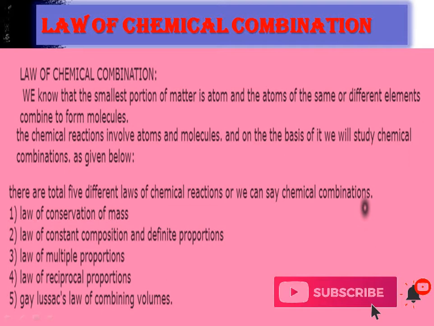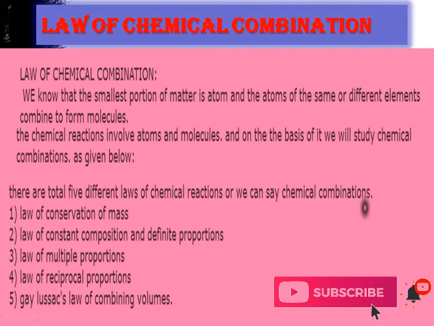As we know, the smallest portion of matter is an atom, and the atoms of the same or different elements combine to form molecules. Chemical reactions involve atoms and molecules, and on the basis of this we will study chemical combination. In short, atoms combine to form compounds or molecules, so basically we will discuss the laws by which that combination occurs.